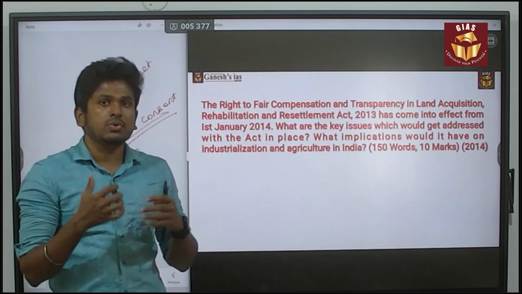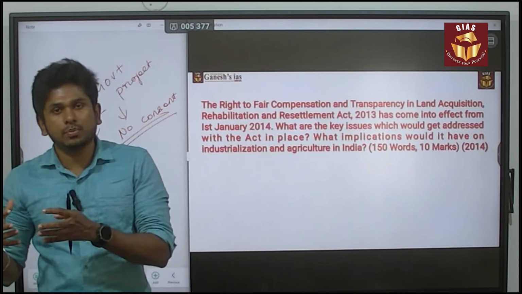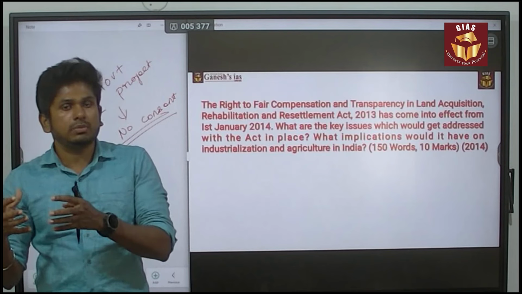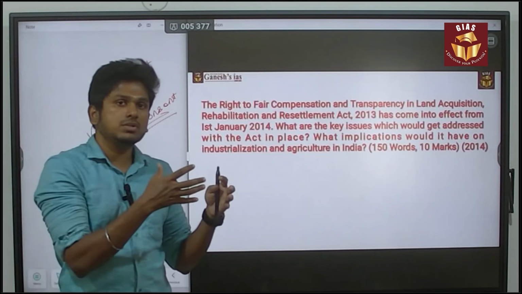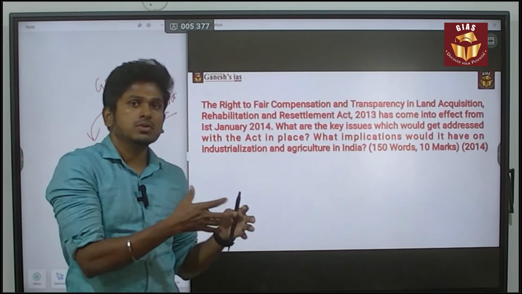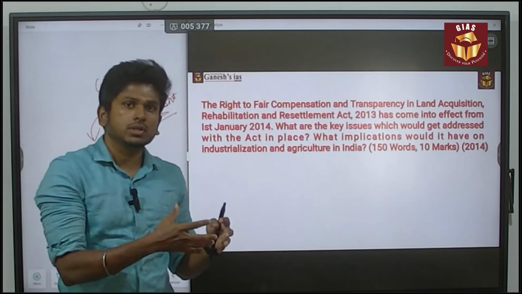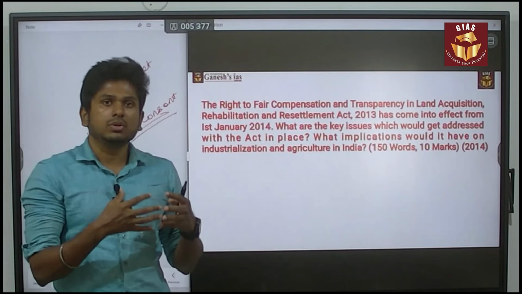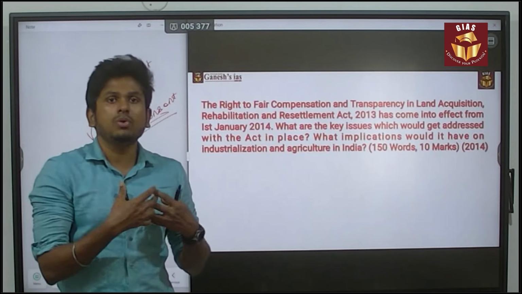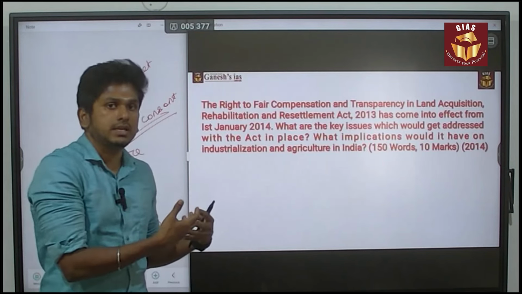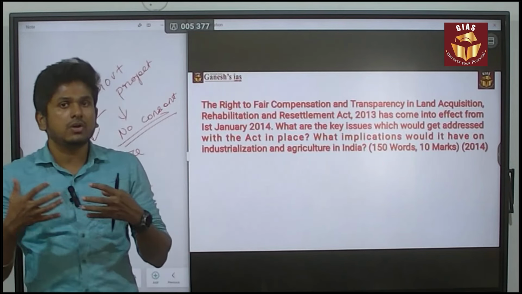If you only focus on development, then there will be the obvious issue of food shortages. Food insecurity will happen. That is the major issue. The self-sufficient economy won't be there. That is the major issue you can see, and this is what you have to conclude.